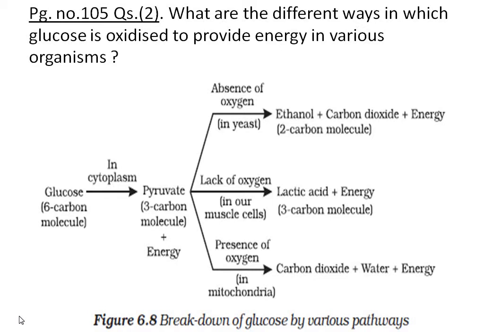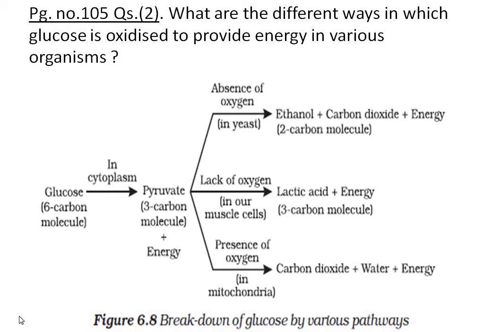Now this 6-carbon molecule is broken down into 2 3-carbon molecules, pyruvates or pyruvic acid. This is the first step.